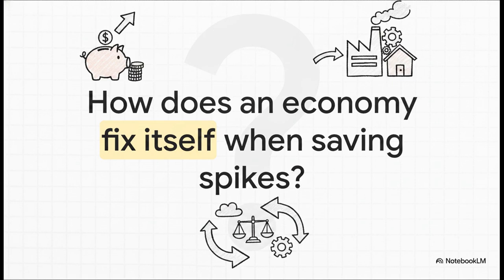How exactly does an economy automatically fix itself when millions of people just stop spending and start hoarding their cash, or vice versa? What physical forces pull a chaotic, imbalanced market right back into a state of perfect harmony without anyone actually steering the ship? Well, that chaotic disequilibrium mechanism is the absolute climax of our blueprint deconstruction today.